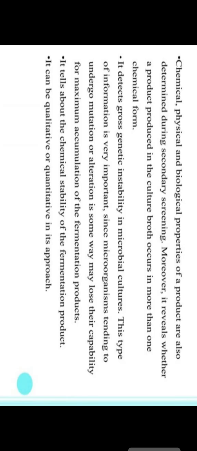In the fermentation container, different facilities are there for the process. They provide the organism a contamination-free environment, specific temperature maintenance, and maintenance of agitation and aeration.